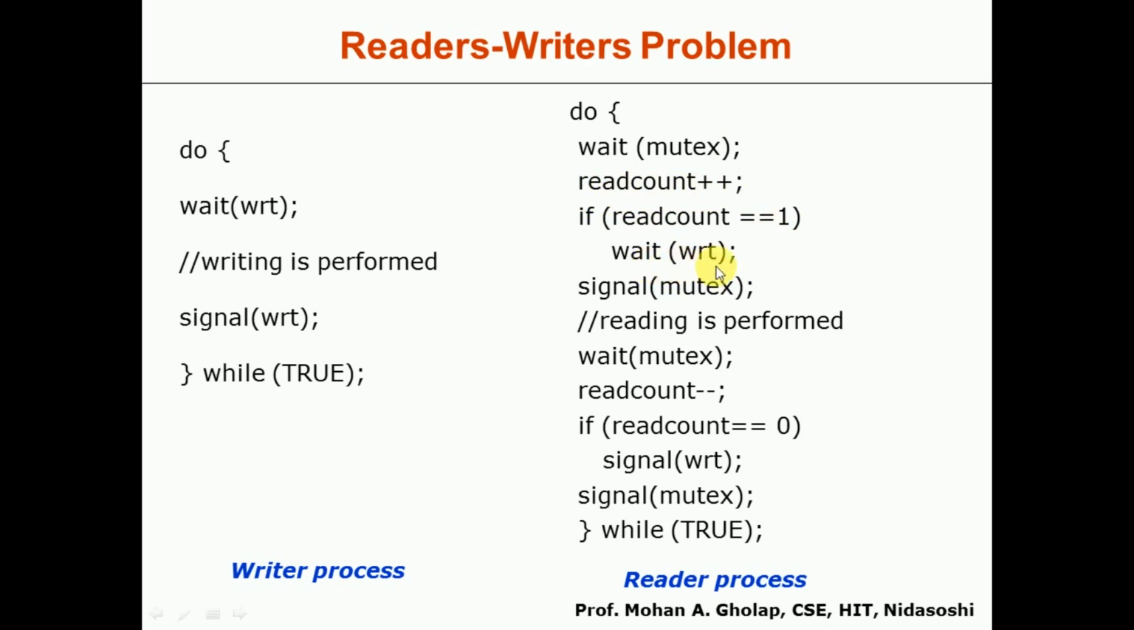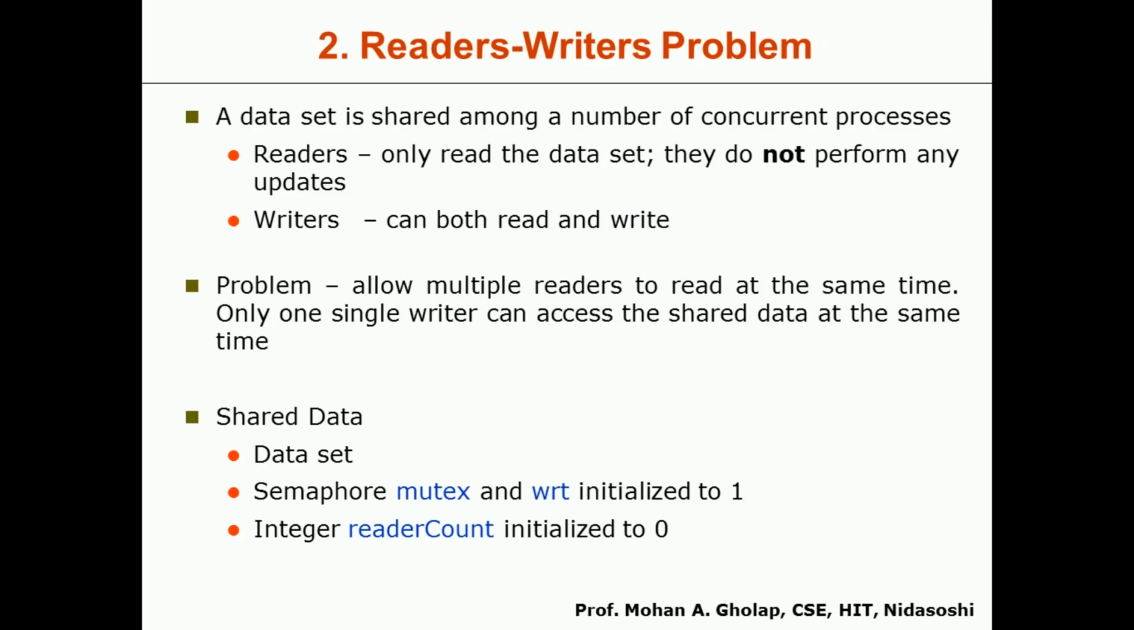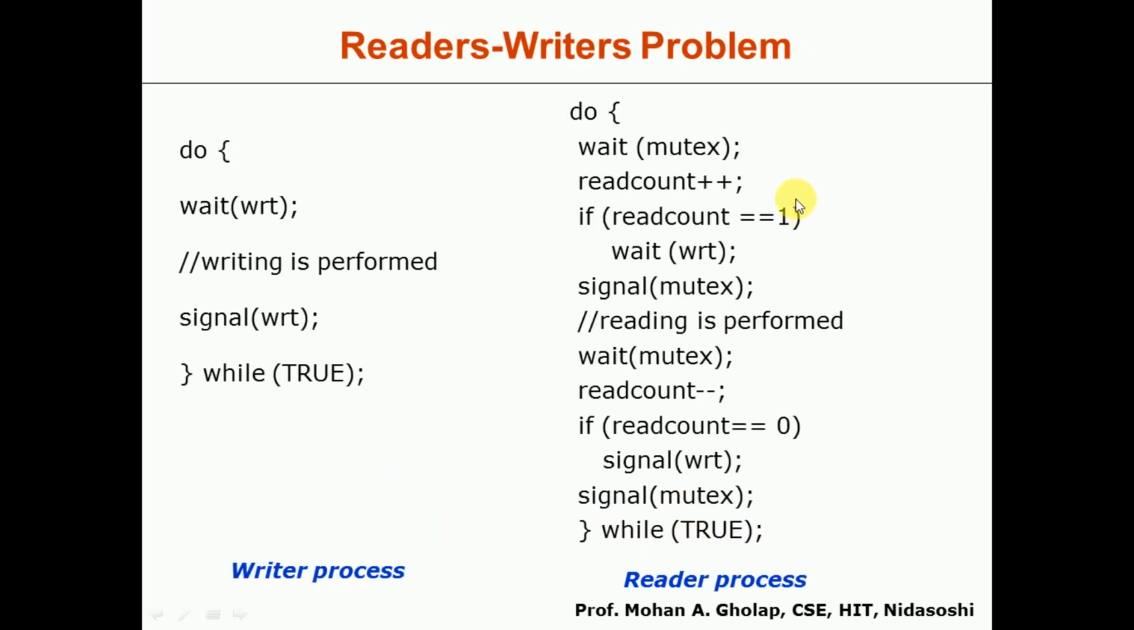So it will be waiting for the write, because we know that in the previous slide read count is initialized to 0. So when it becomes 1, we have to call wait of write. After that it will call signal of mutex to indicate that I have completed my task. After that it will perform the reading operation. Then again it will wait for the mutex. Once it is done, it will decrement the read count by 1 to indicate I have completed my reading task. After that, if read count is equal to 0, there is no waiting reader process, so it will signal the write that it can start its operation.